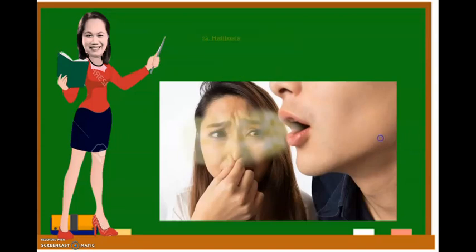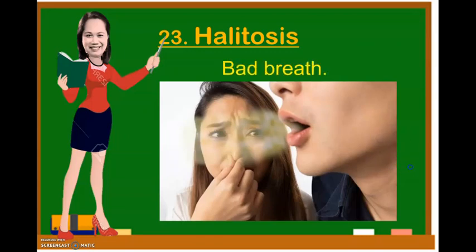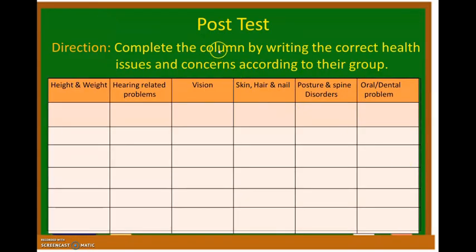Okay, now let's go to the post-test. So get one whole sheet of paper, write your name and section, and let's read the direction. Complete the column by writing the correct health issues and concerns according to their group. So there is a group of height and weight. What is the problem in height and weight? Put the health issues and concerns here.